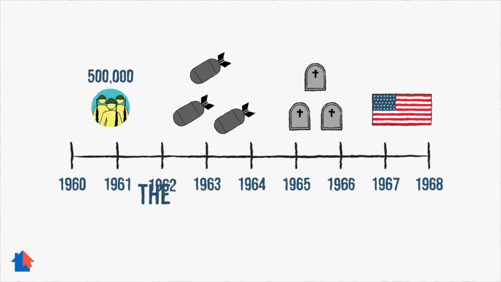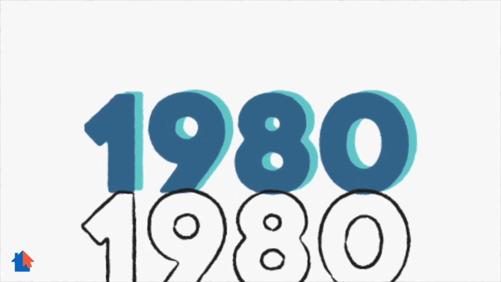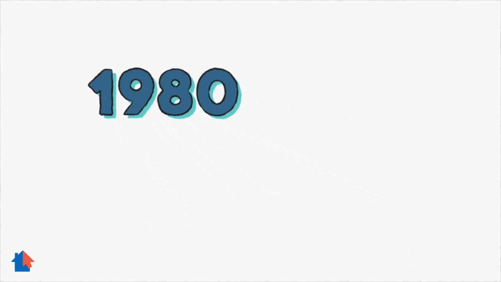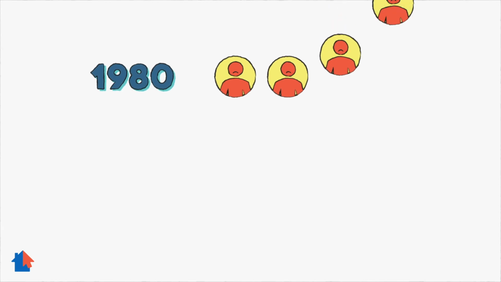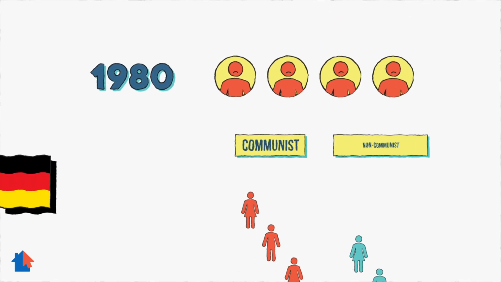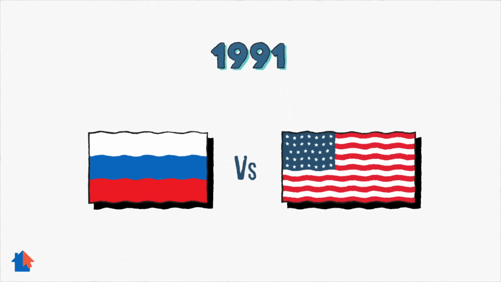The end of the Cold War. By the 1980s, many people were unhappy living under communism. They voted against communist governments. Germany reunited its communist and non-communist parts into one nation. In 1991, the Soviet Union fell apart as countries left it.